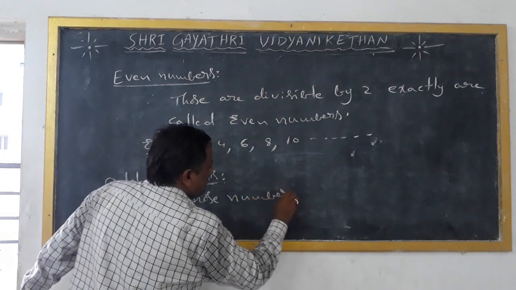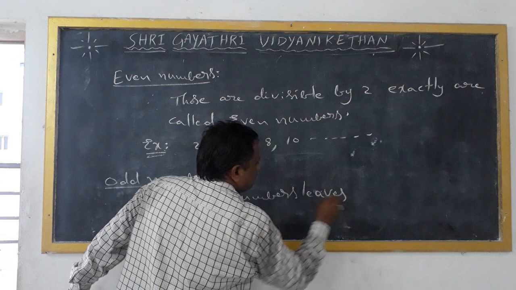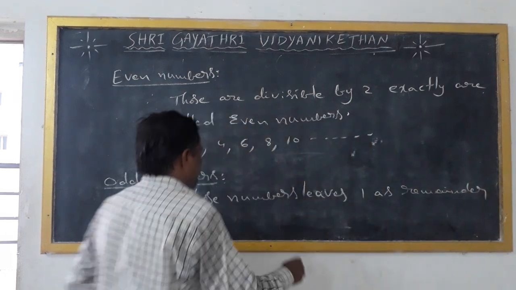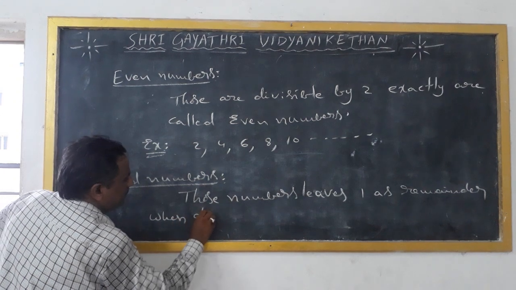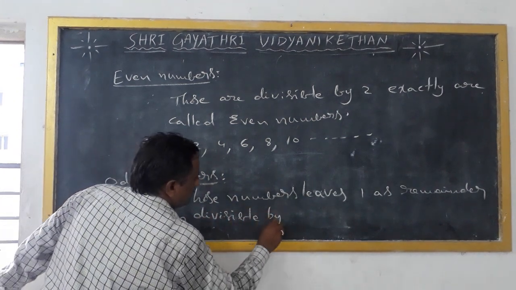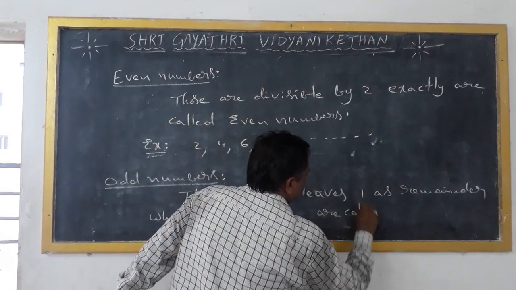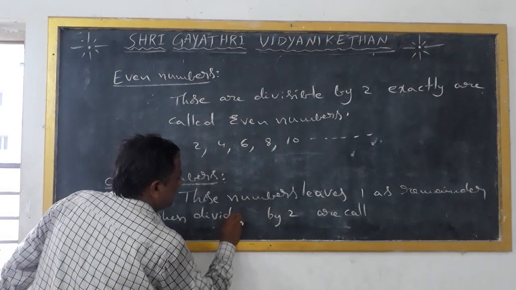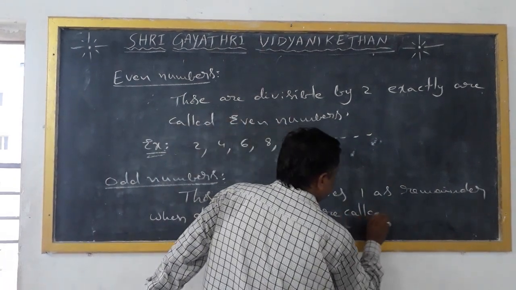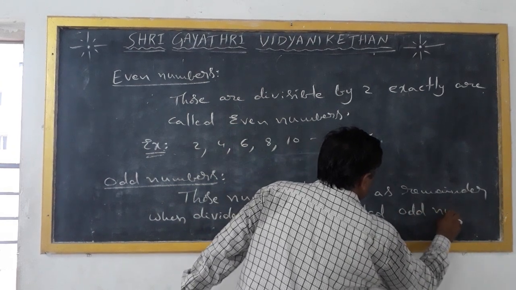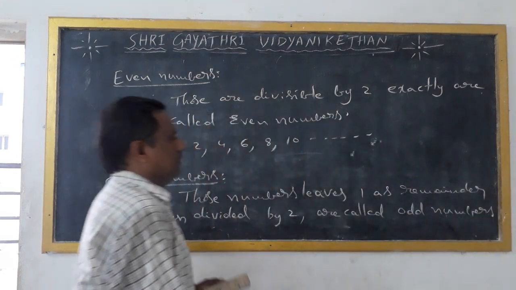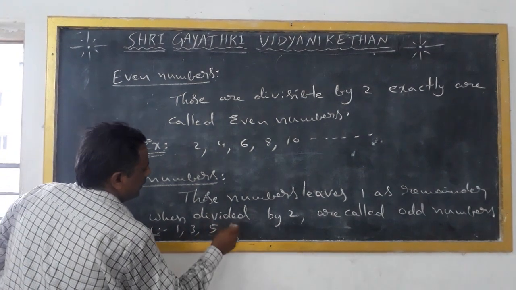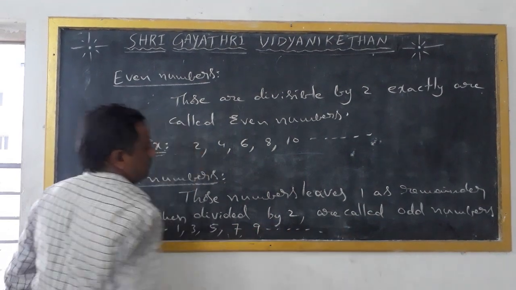Examples of odd numbers, you know very well, are 1, 3, 5, 7, 9 and so on. These are odd numbers.